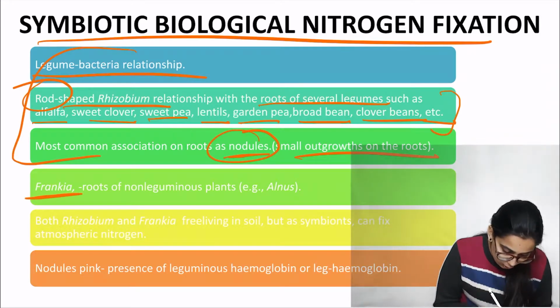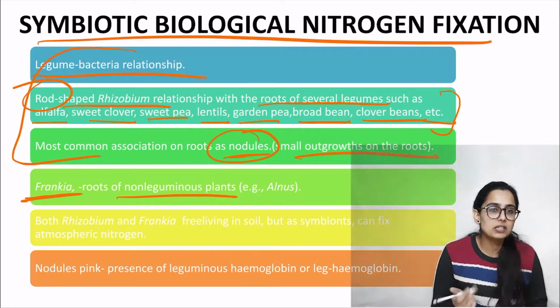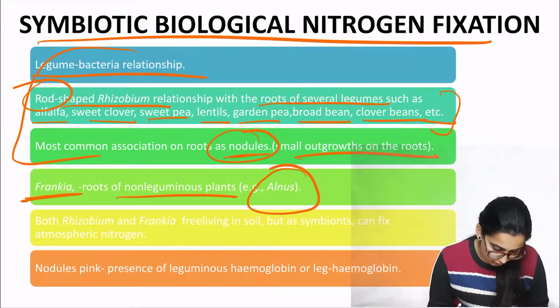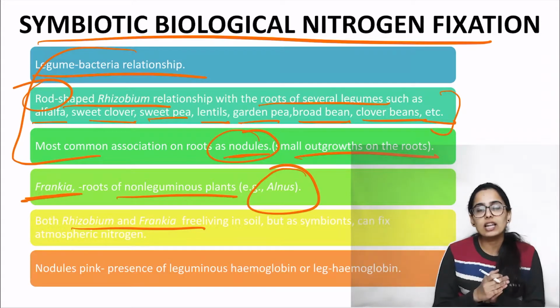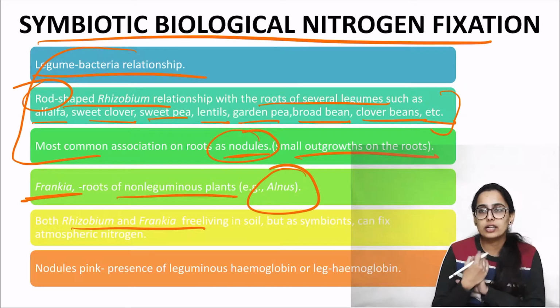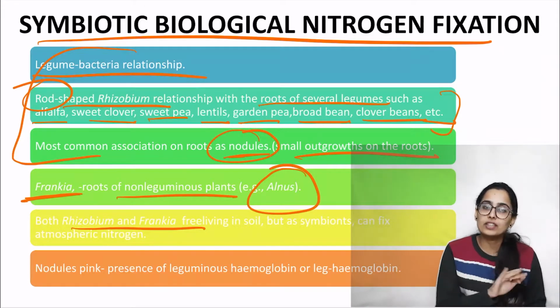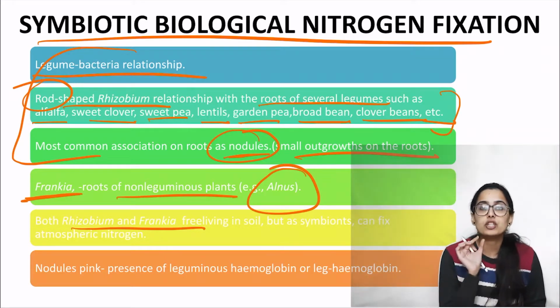Now another symbiotic association is seen between Frankia and the roots of non-leguminous plants like Alnus. Both rhizobium and Frankia are free living in the soil. It is not that they are alive only in a symbiotic relationship. They are also found freely in the soil, but they fix nitrogen only when they are in symbiotic association with their respective organisms. Now these nodules on the root, which are the site of symbiotic association, are pink in color.